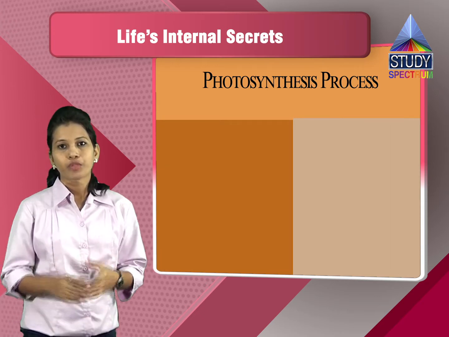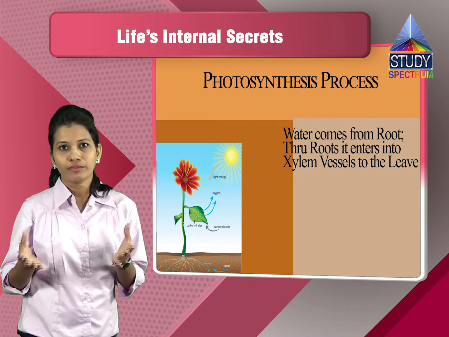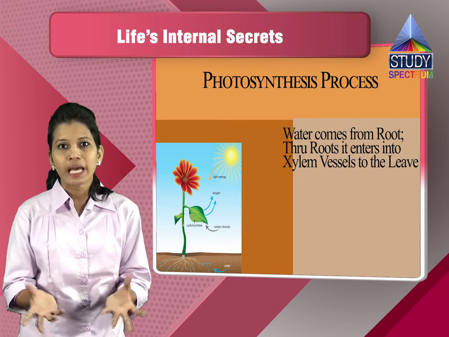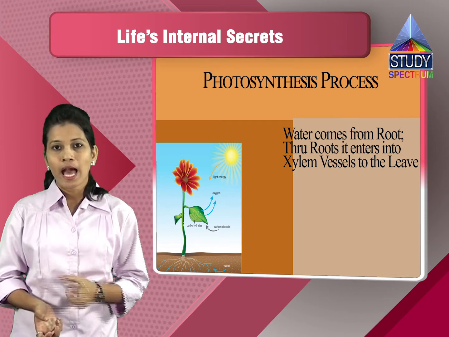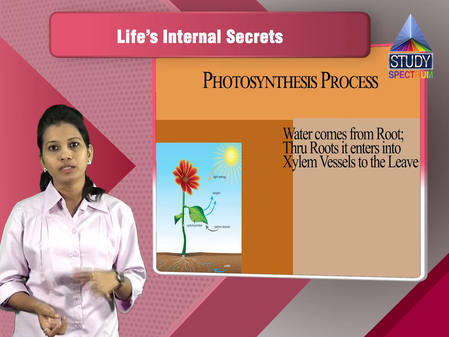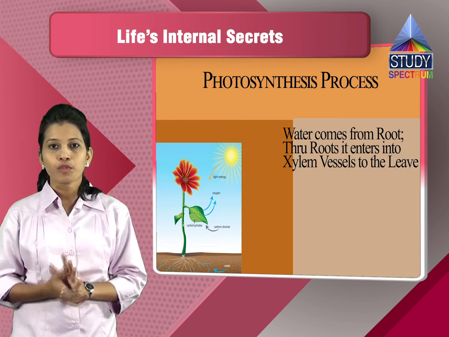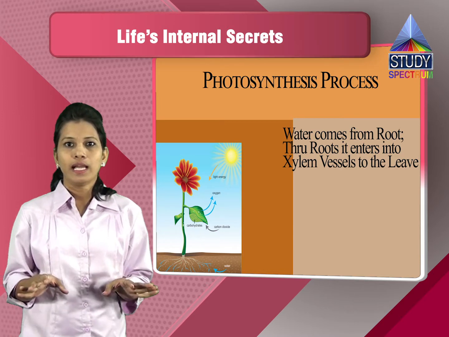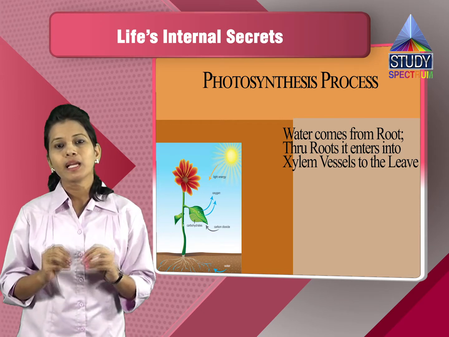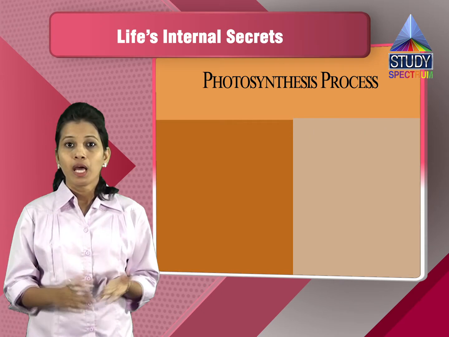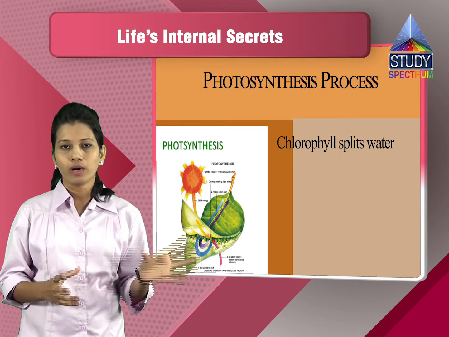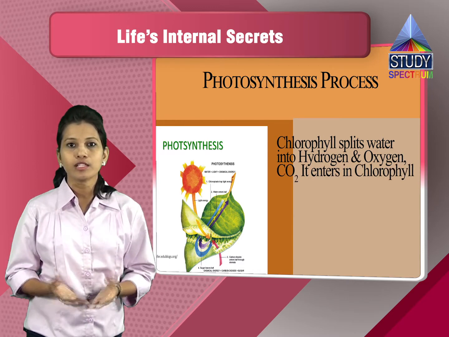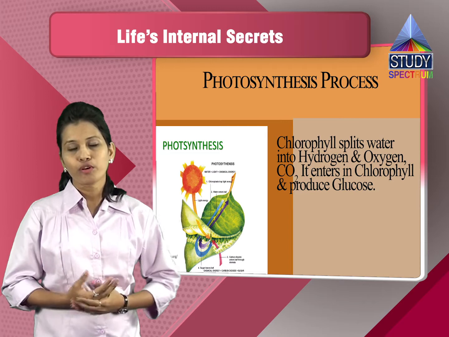Now the water comes from the base level. That is, when we put water to the plants, we usually make sure that it reaches the soil, because the absorption of the water takes place in the roots, and through the roots it enters the xylem vessels. Through the xylem vessels it reaches the leaves. We have small veins in the leaves, which are nothing but the xylem vessels or xylem tubes, which help in bringing the water towards the chlorophyll. Now the chlorophyll splits the water into hydrogen and oxygen, and then the carbon dioxide enters the chlorophyll, and the production of glucose takes place.